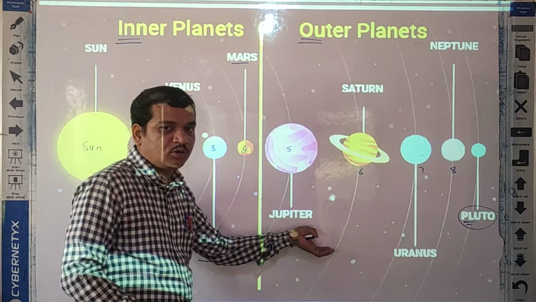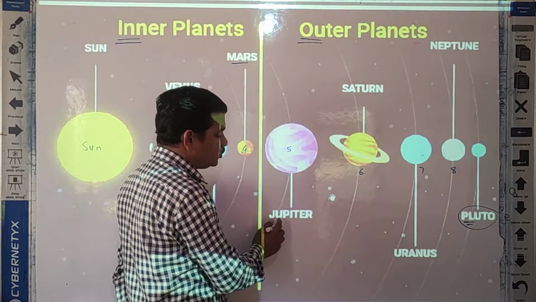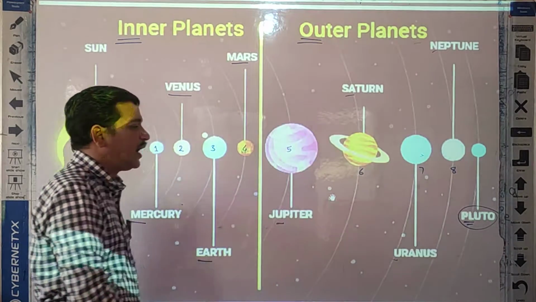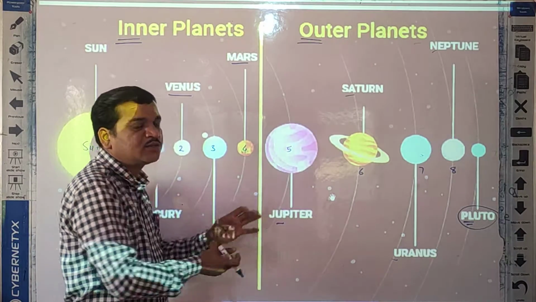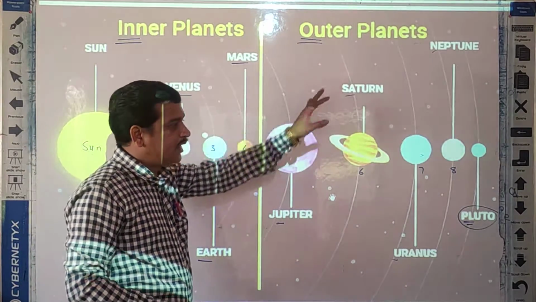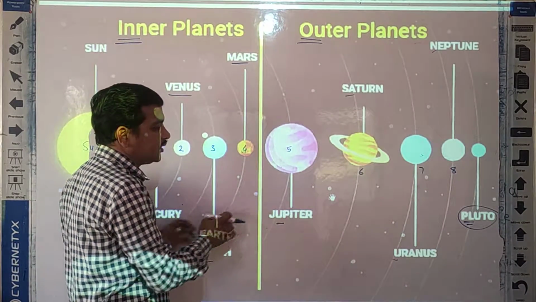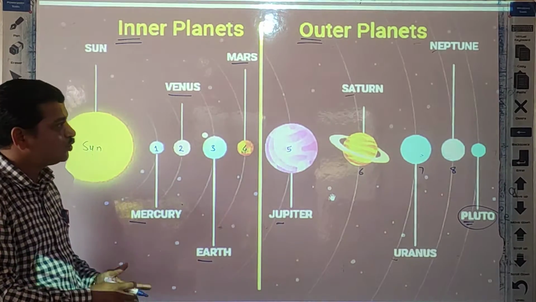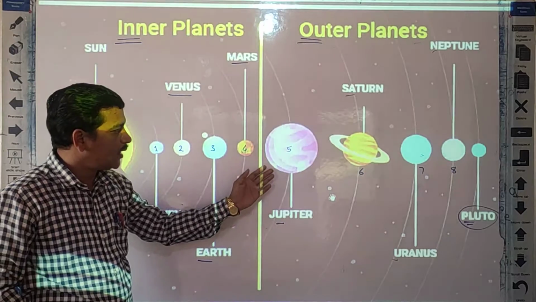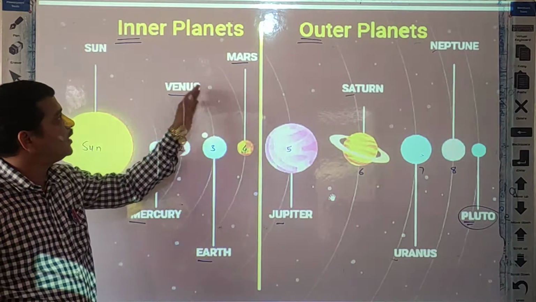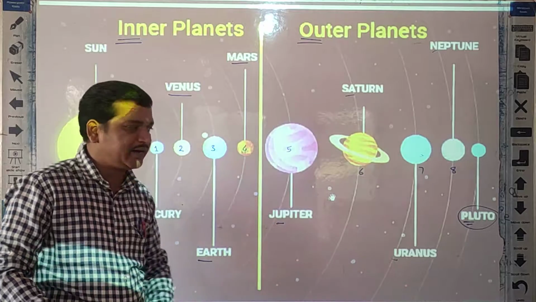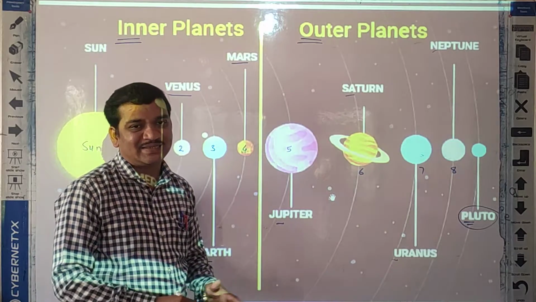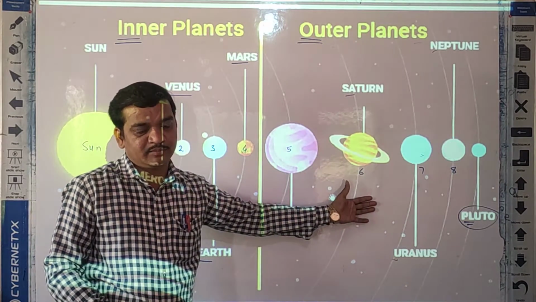Now we will talk about the outer planets. Outer planets are Jupiter, Saturn, Uranus and Neptune. These planets are far away from the sun, so they are called outer planets. The division into inner and outer planets is due to the presence of the asteroid belt. Also, these outer planets are mostly made up of gases like hydrogen and helium.